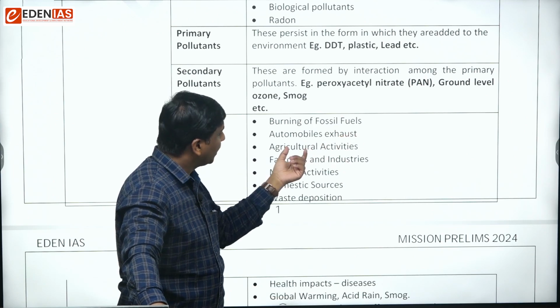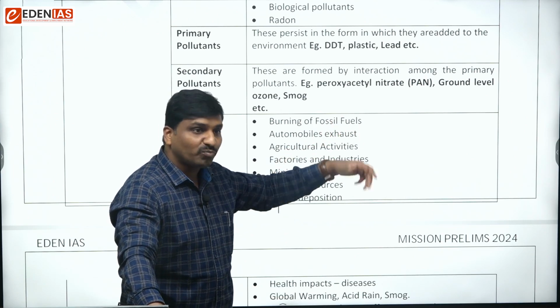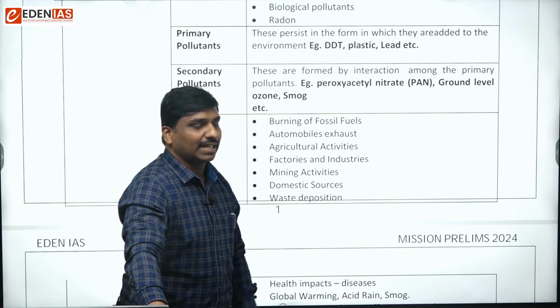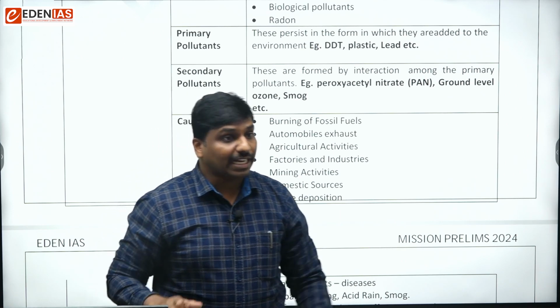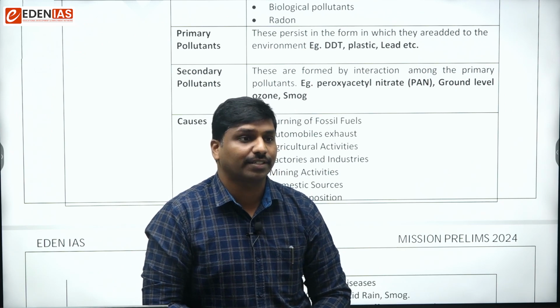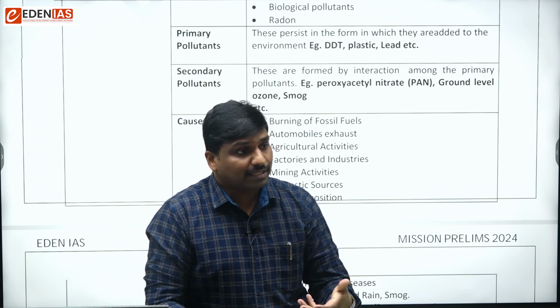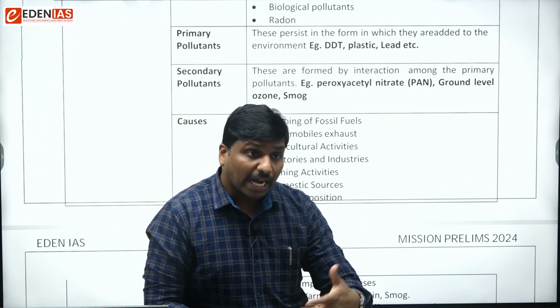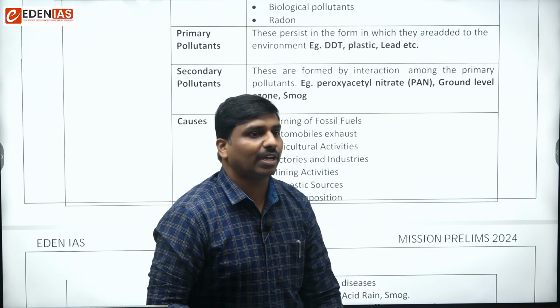And then agricultural activities will also release various gases. For example, from the rice field we can expect release of methane and nitrous oxides. So agricultural activities also become one of the sources of pollutants.